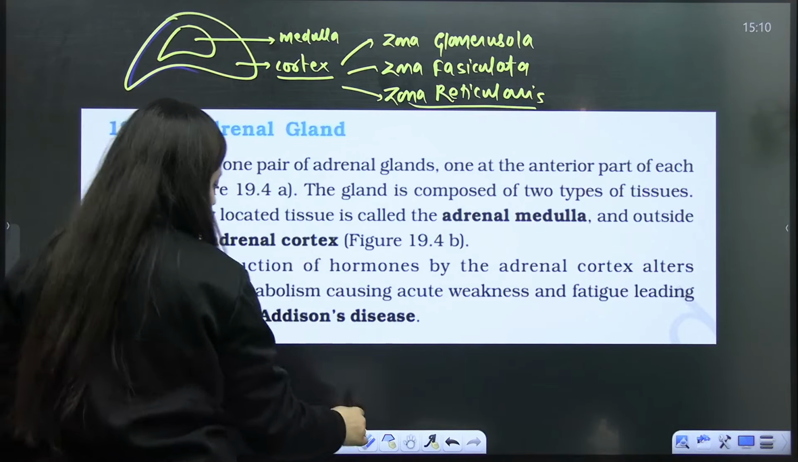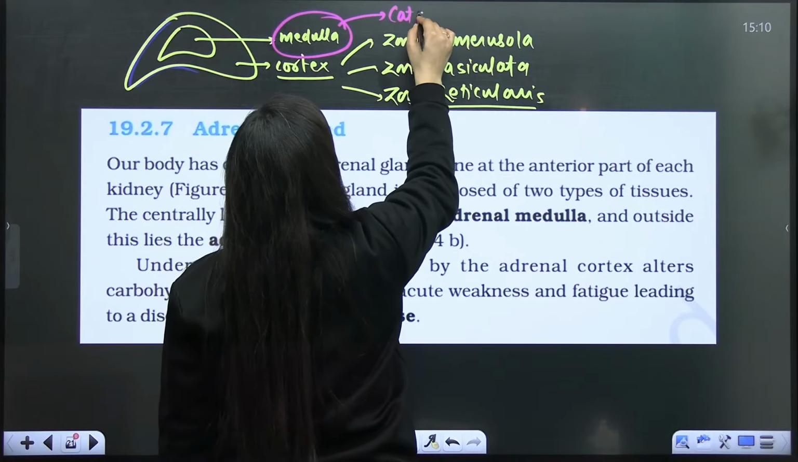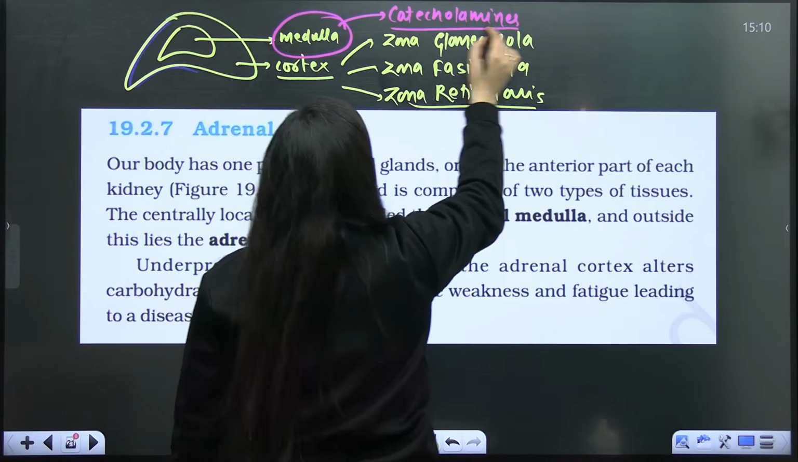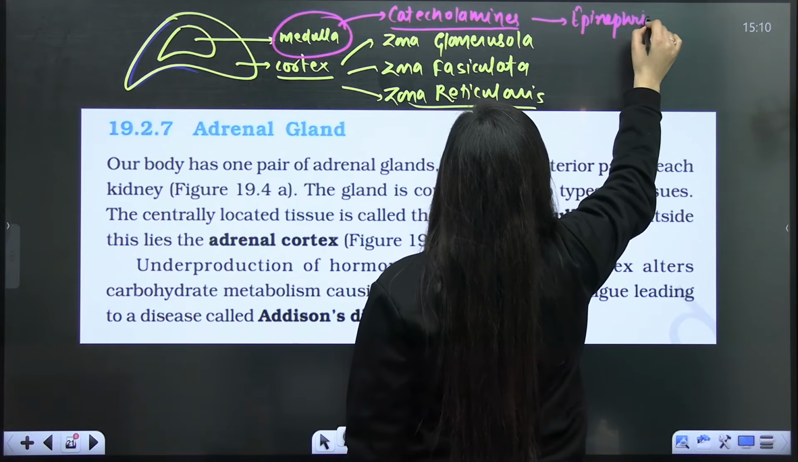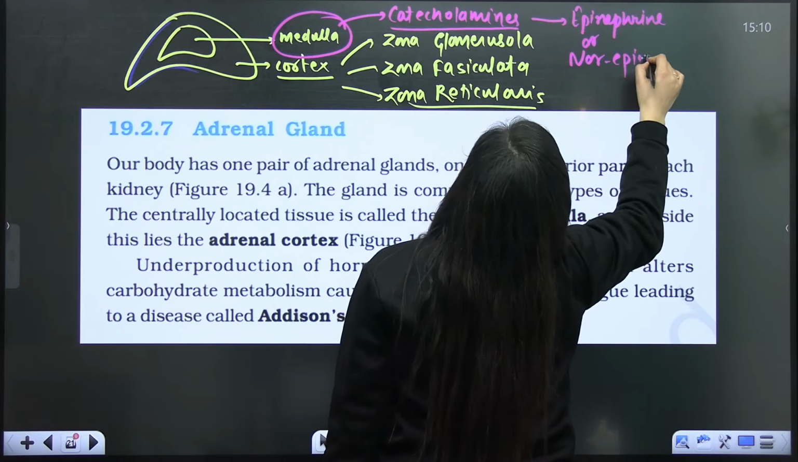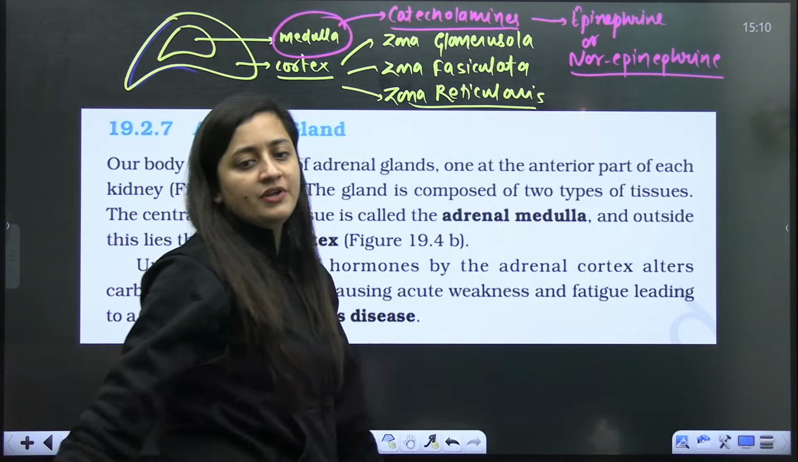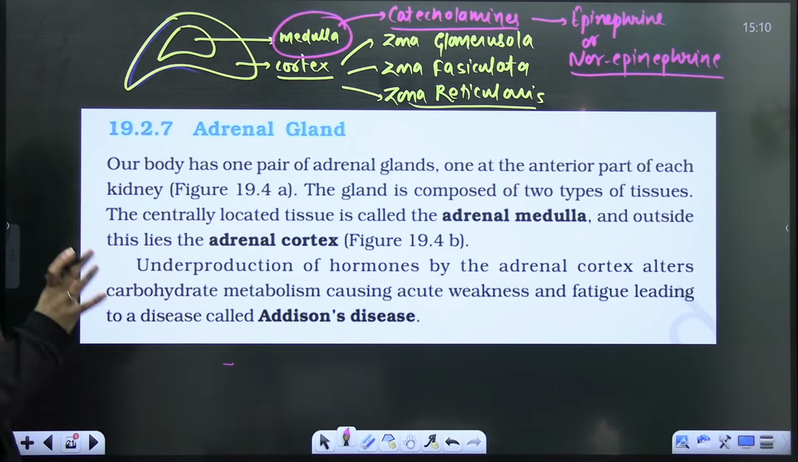And this medulla, it releases the hormones made up of amino acid. They are also known as catecholamines, right? So they are basically epinephrine or norepinephrine. Remember, epinephrine or norepinephrine, which is adrenaline or noradrenaline. So zona glomerulosa, fasciculata, zona reticularis is there, right? So these are the layers.